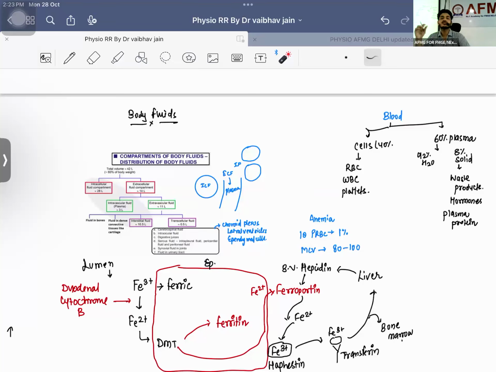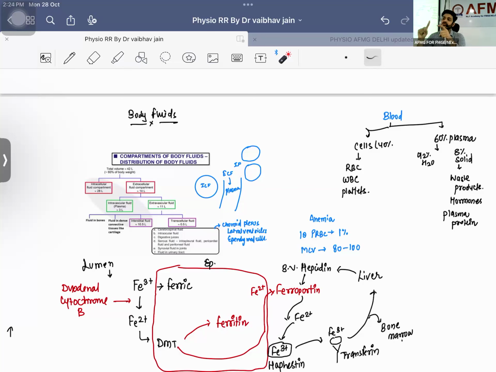If there is blockage, we call it what? Comedone formation will be there, right? If it is blocked, what head? Black head or white head? Blocked means white head. Open means black head. These are the comedones. Then what will happen? There will be some accumulation of sebum. If there is some accumulation of sebum, what will happen? Bacteria will come. Which bacteria? Most common. All of them are questions. Propionibacterium acnes, not Staph aureus. Propionibacterium acnes.